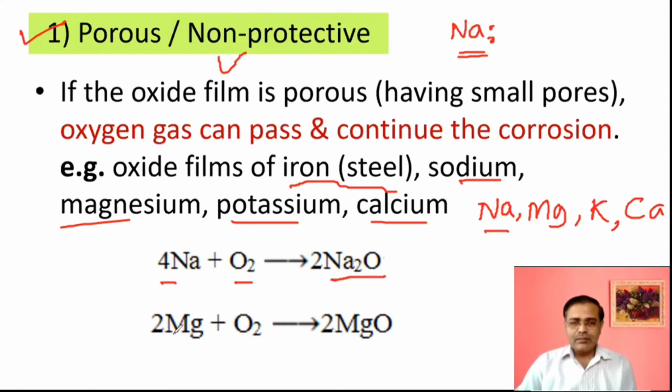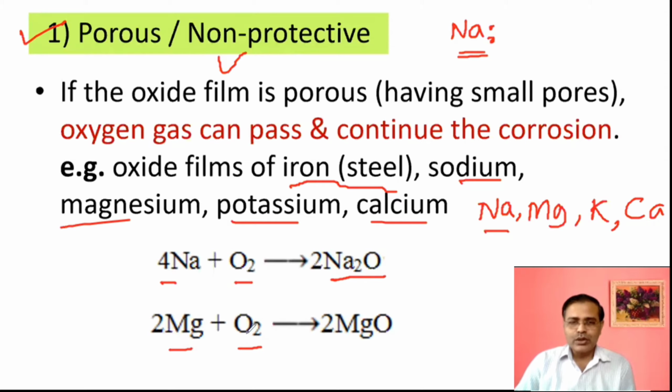Similarly, if it is magnesium and oxygen, 1:1 proportion is required. One magnesium atom and one oxygen atom. But we are not writing oxygen in atomic form, it is in molecular form. So in the molecular form, you have to write it accordingly.